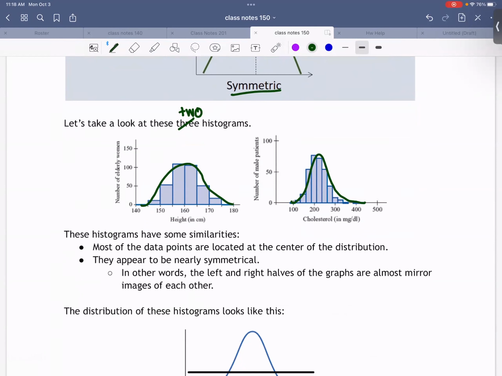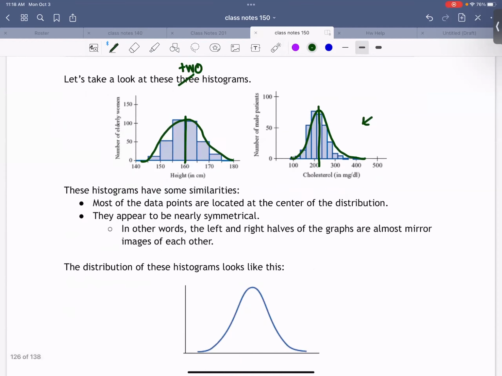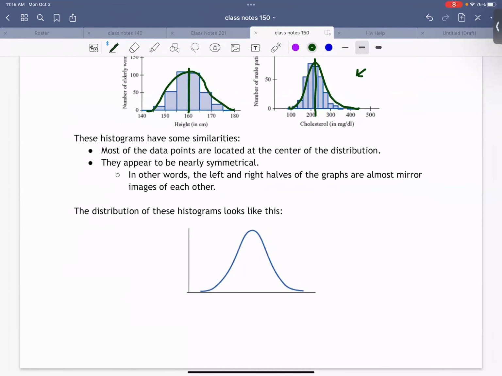If you look at this, you'll notice that most of the data points are in the center, right? So it looks like the tallest thing is about the center of the graph, okay? They also seem pretty symmetrical, right? So if you drew a line down the middle, the left and right would look about the same, okay? And these graphs are examples of a distribution that looks like this, okay? Does anyone know what this distribution is called?